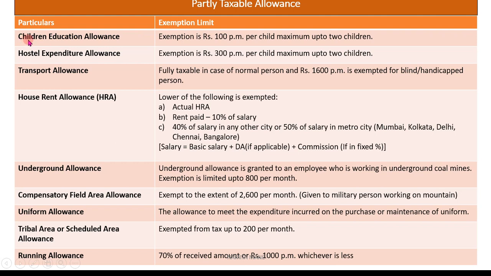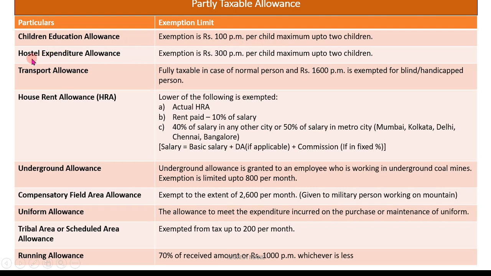First is children education allowance. This allowance is given by the employer to the employee for his children. The exemption limit is 100 rupees per month per child, maximum up to 2 children. Suppose the employee has 2 children, then for those 2 children the education allowance exempted is 100 rupees per month per child.